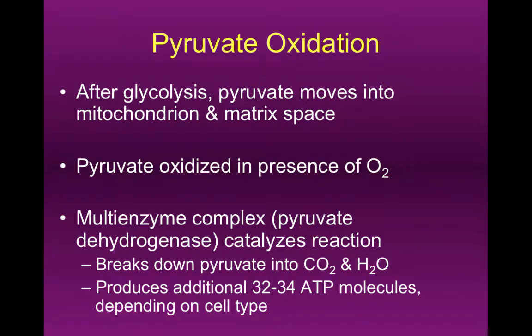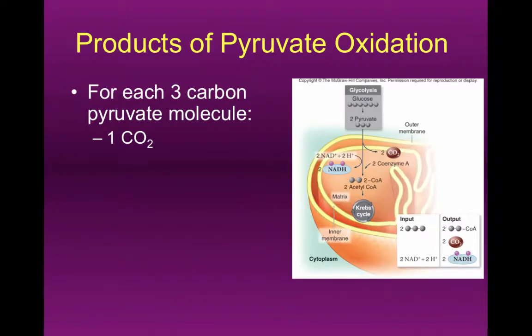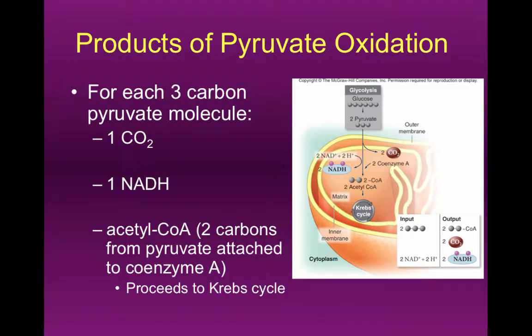Right? So if we figure the products of this, from the oxidation of pyruvate, we are going to get a single molecule of CO2, one molecule of NADH, and one molecule of what's called an acetyl group, which is a 2-carbon molecule joined to an enzyme called coenzyme A. And what this creates is an enzyme substrate complex called acetyl-CoA. So that's for each molecule of pyruvate, one CO2, one NADH, and one molecule of acetyl-CoA. That's after pyruvate's oxidized inside the mitochondria.